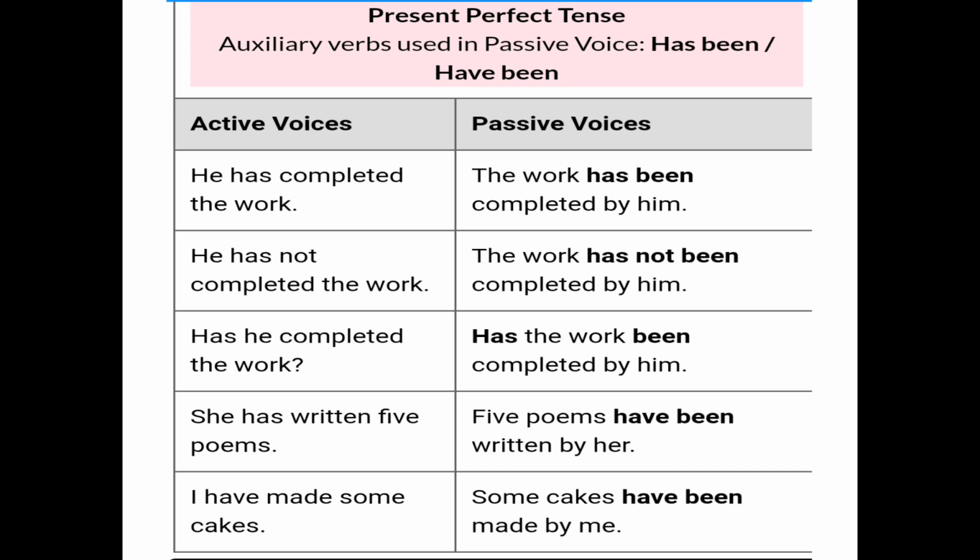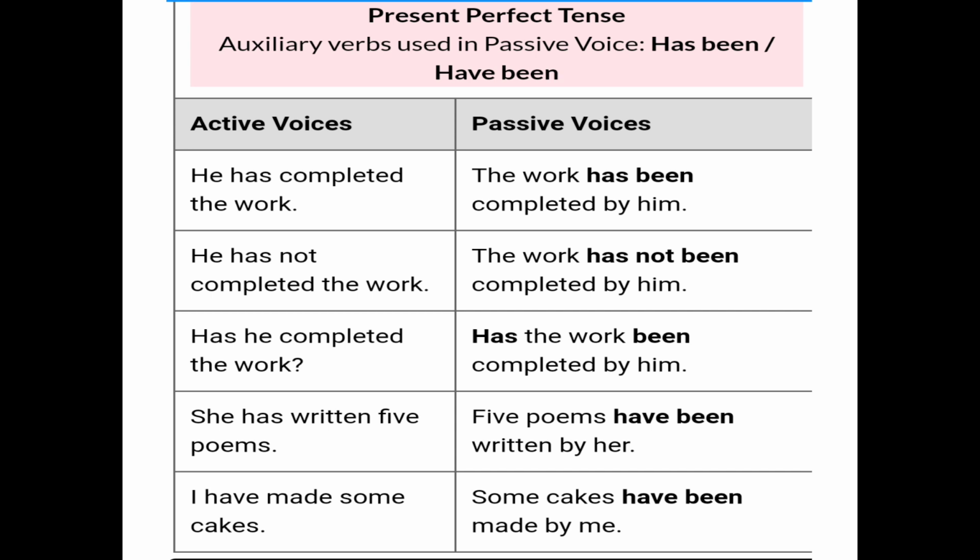She, then has written is given, the verb, and the object is 5 poems. So 5 poems become the subject in the passive voice. So we write first 5 poems, then has written. Why change has into have? Because the subject is plural. So when it is given in plural form, then we use have. So that's why has becomes have. 5 poems have been written by her.